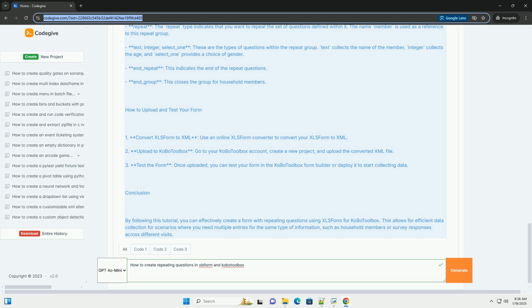Text, member_name: What is the member's name? Integer, member_age: What is the member's age? Select_one member_gender: What is the member's gender? End repeat. End group. 2. Choices sheet. List_name, name, label.